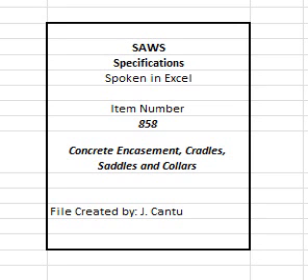858.1 Description: This item shall govern the placement of concrete encasements, cradles, saddles, and collars on either existing or proposed water/sewer mains, when specified in the contract documents, or as directed by the engineer or inspector.